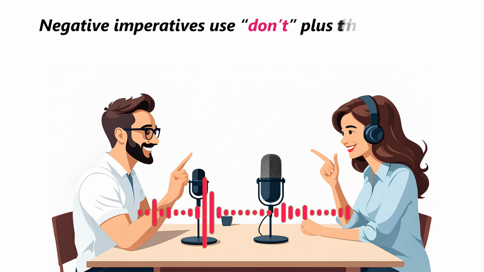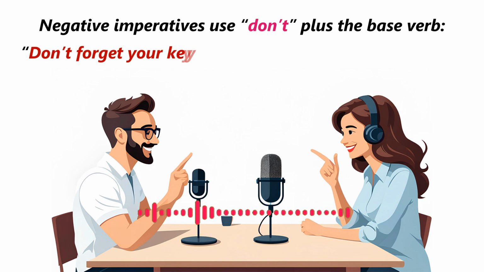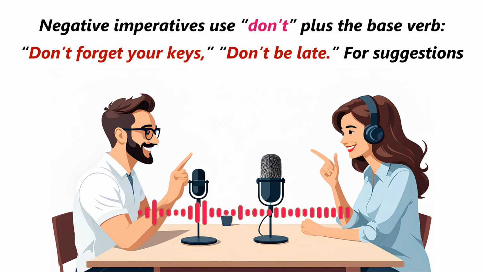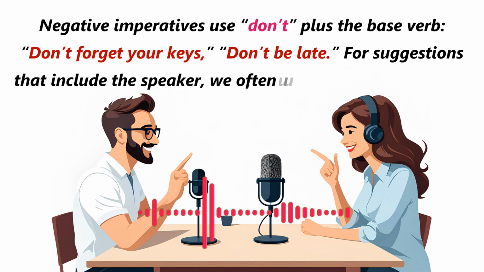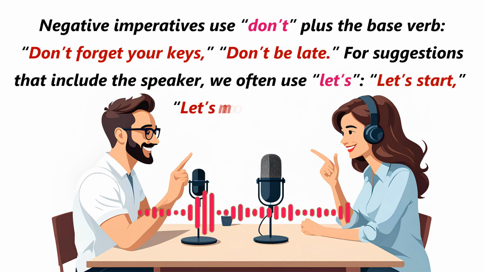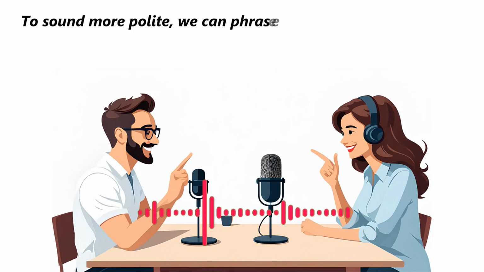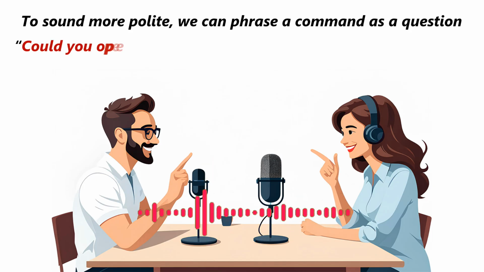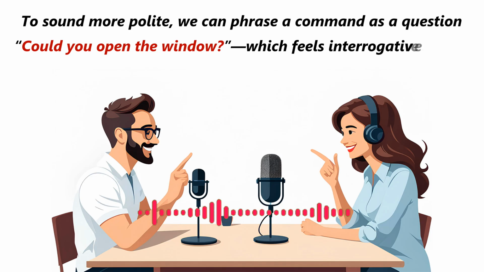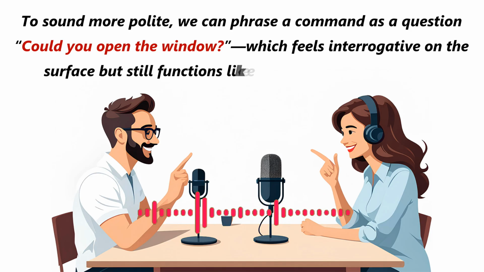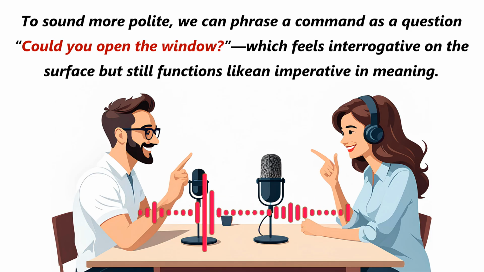Please and softeners like just or let's can adjust the tone. Negative imperatives use don't plus the base verb: don't forget your keys, don't be late. For suggestions that include the speaker, we often use let's start, let's not argue. To sound more polite, we can phrase a command as a question. Could you open the window? Which feels interrogative on the surface, but still functions like an imperative in meaning.